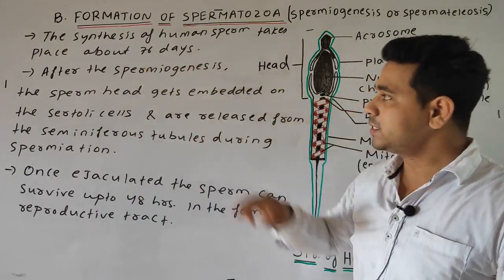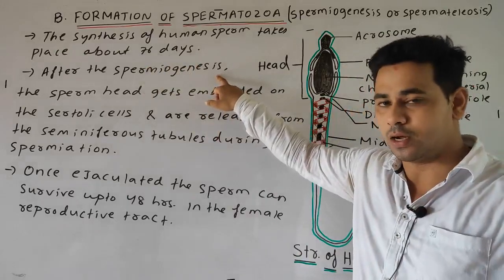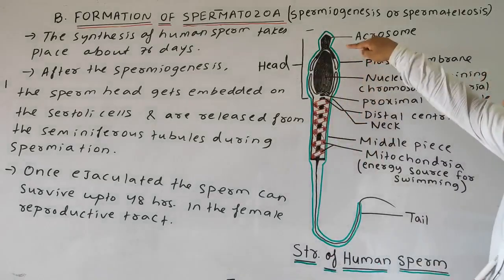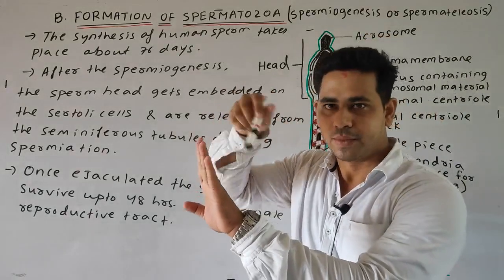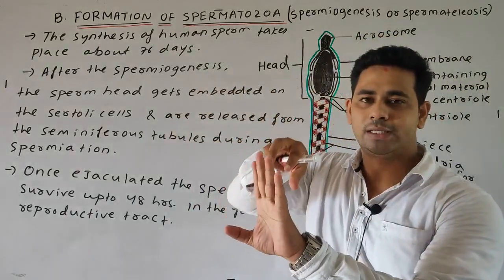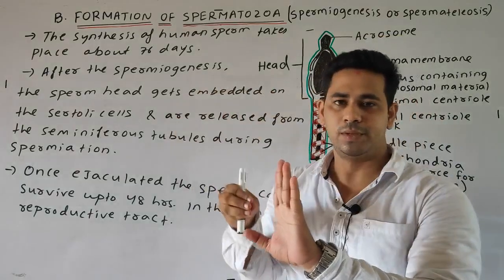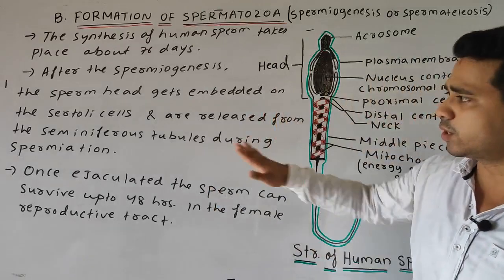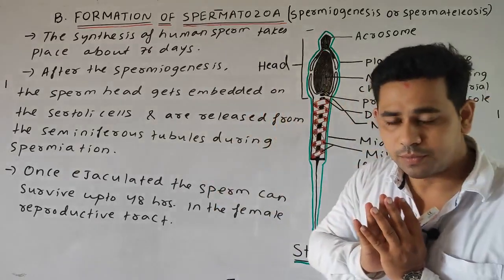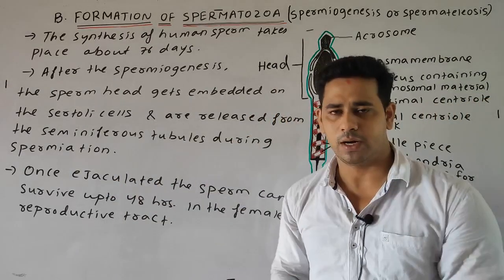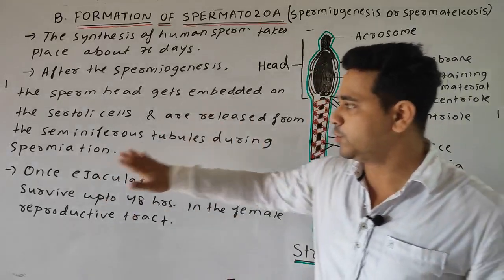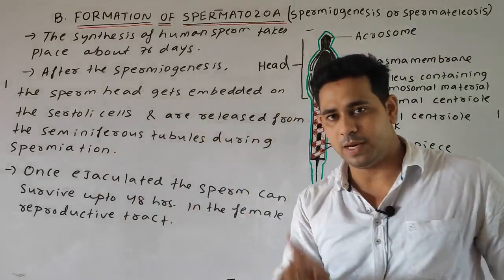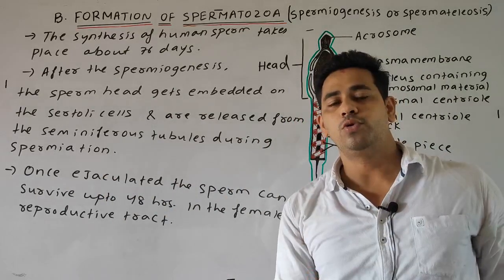What happens after spermiogenesis is done and the spermatozoa, or sperm, are formed? The sperm head gets embedded on the Sertoli cells, and these sperm, or spermatozoa, get released from the seminiferous tubules during the process called spermiation. Once ejaculated into the female reproductive tract, it can survive up to 48 hours.